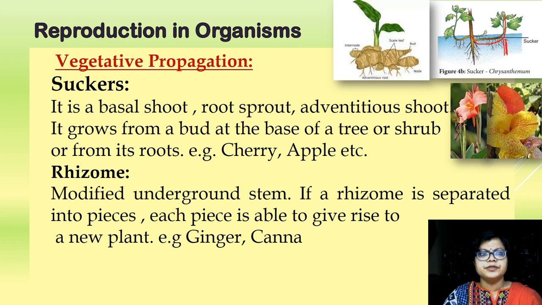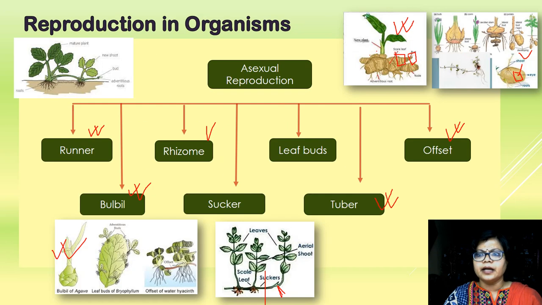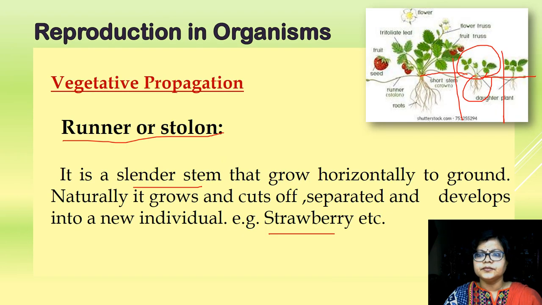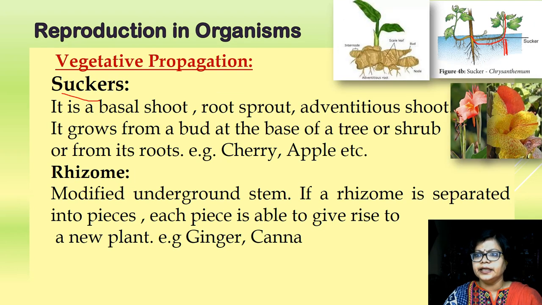So what is the difference between sucker and the runner? Runner grows above, along the ground soil surface, and in case of sucker it grows below the ground, that is below the soil. Okay, that is common in cherry.